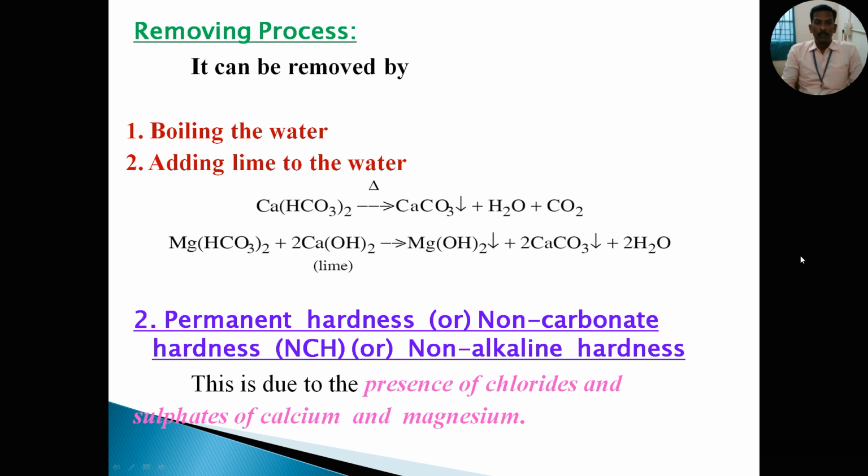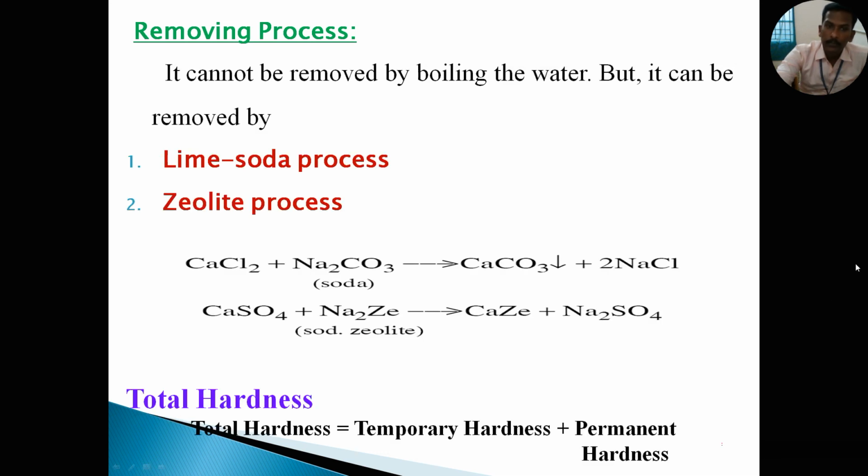Then next one, permanent hardness. Permanent hardness is also called non-carbonate hardness or non-alkaline hardness. This is due to the presence of chlorides and sulfates of calcium and magnesium. Permanent hardness cannot be removed by boiling the water, but it can be removed by two additional processes, the lime soda process and the zeolite process.